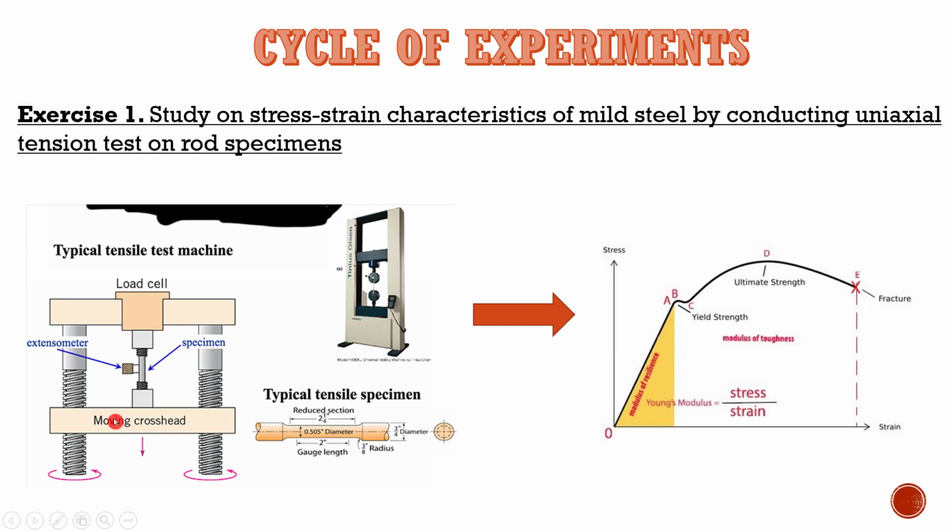So just a quick introduction, we'll be having a loading frame and we will place the steel bar here and we will apply tension load on the rebar. After applying the load and during the performance of the experiment, we will measure the stress and strain, and we will plot the graph to find the mechanical characteristics of the mild steel. This is basically the mild steel, which has a well defined yield point as well as elongations.